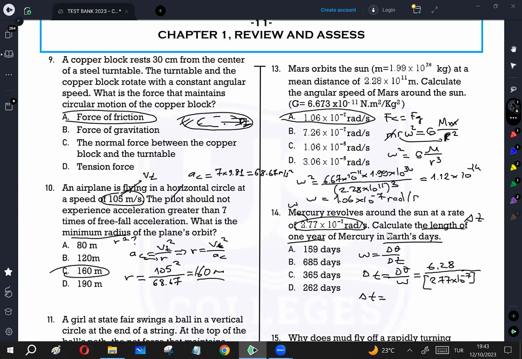Answer is going to be delta t, 22,622,671.48 seconds. This is seconds. We'll convert seconds to hours or days. First, divide by 60, convert to minutes. Divide by 60, convert to hours. Divide by 24, convert to days. And delta t is going to be 262 days. So this is the correct answer.